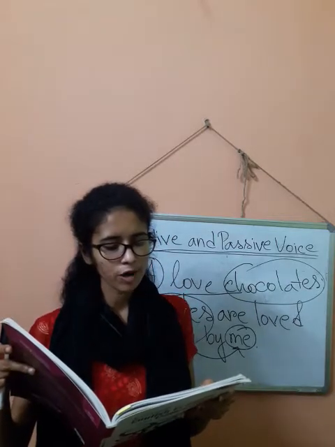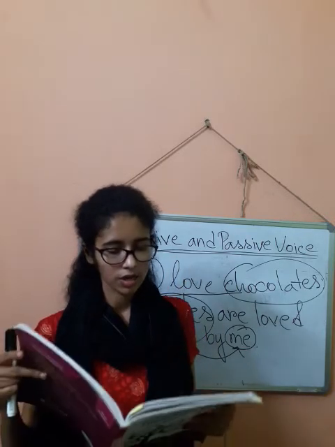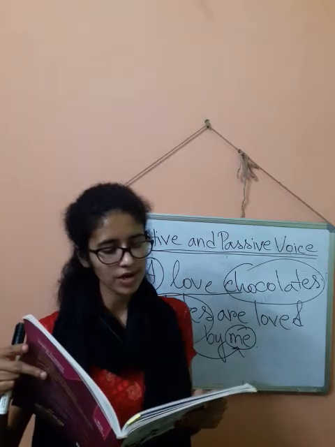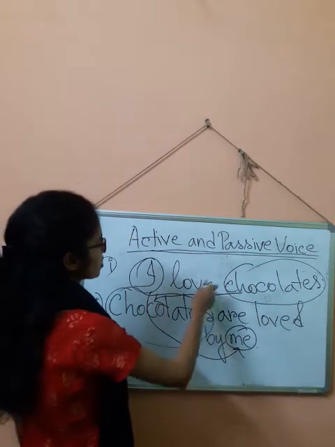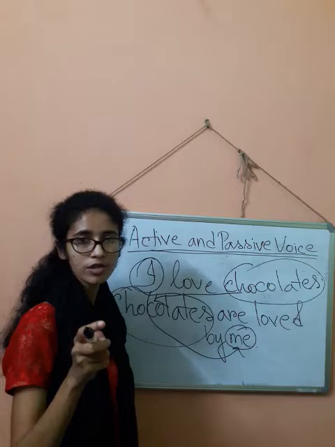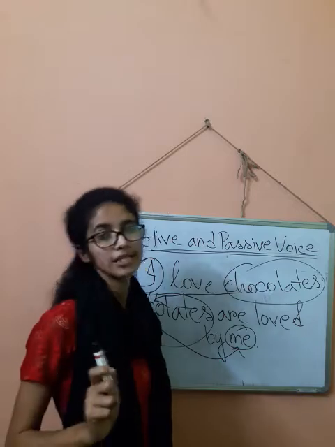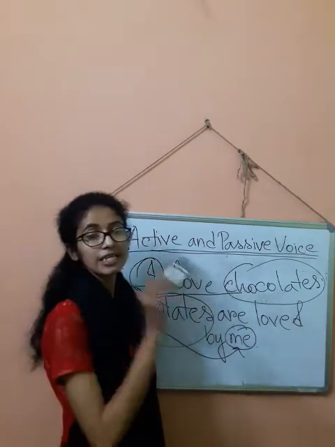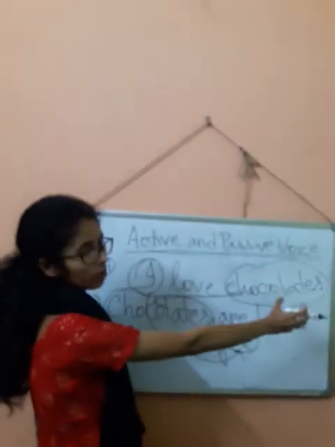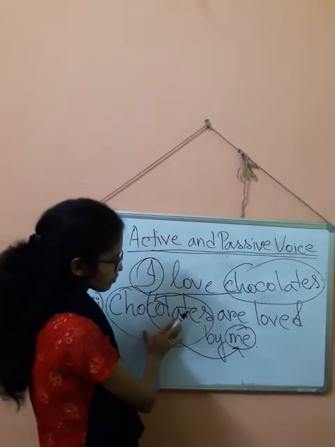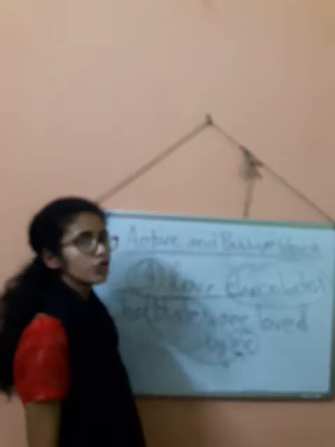An appropriate form of the verb be, be means is, here in your book has been used, followed by the past participle form of the verb. Okay, this is very important, you can underline. See, I love chocolates. This love, I hope you remember everything about tense. I told you that without tense, you cannot write a single sentence. So, love is in simple present tense. Here, when chocolates, the active object, is becoming the passive subject, you will have to use a verb for that in the second sentence.